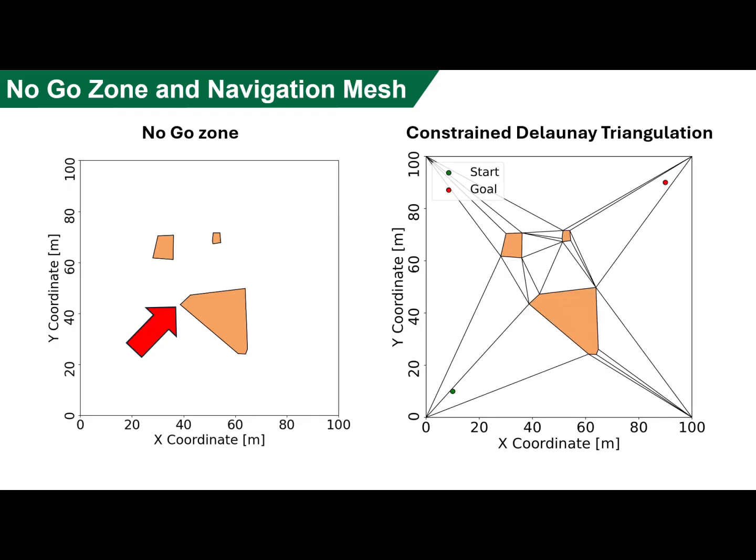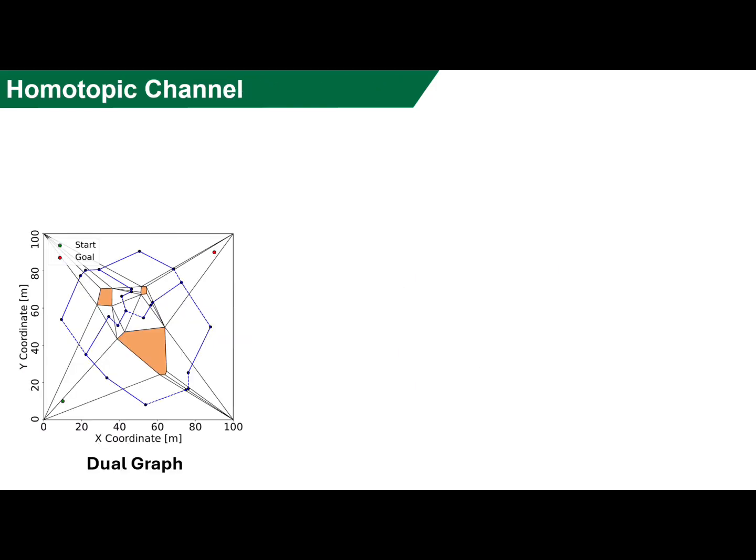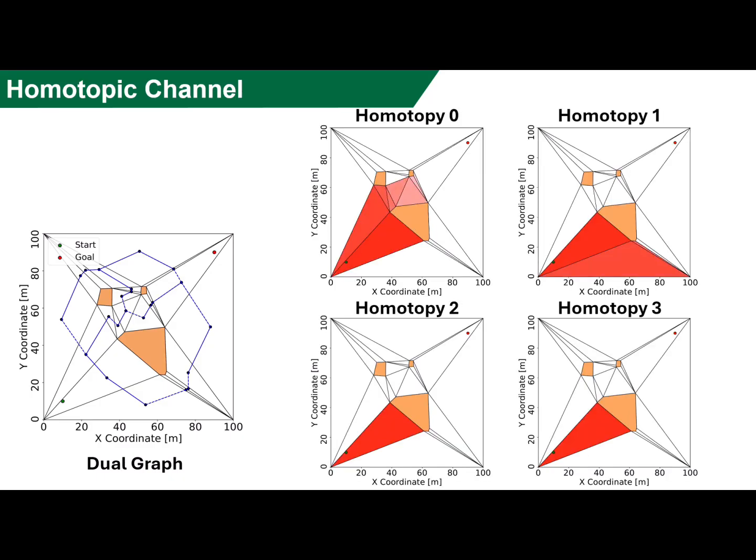To identify such soft no-go zone, we construct a set of navigation meshes by employing constrained Delaunay triangulations called the CDT. One of our key ideas is to construct a set of homotopy channels found over CDT. We then use a depth-first search algorithm to find the topologically distinct channels.